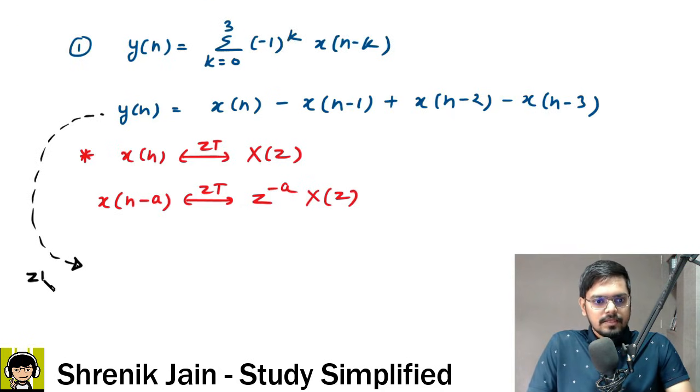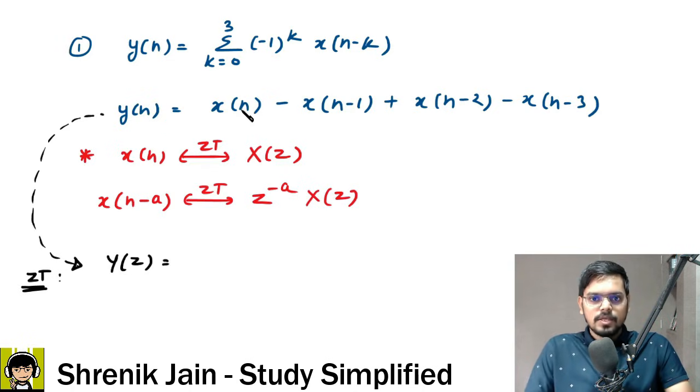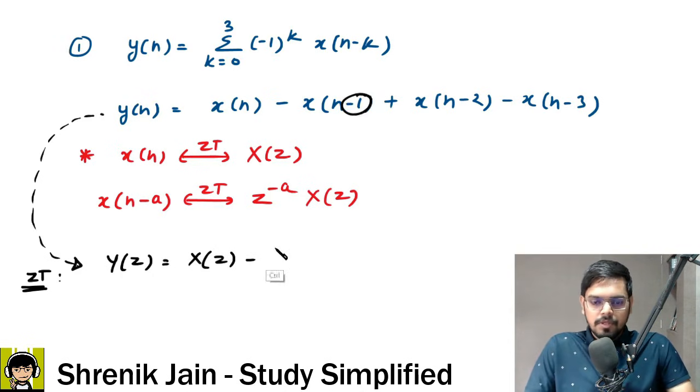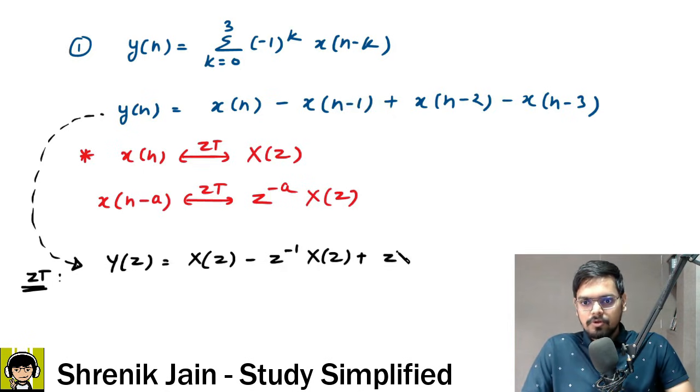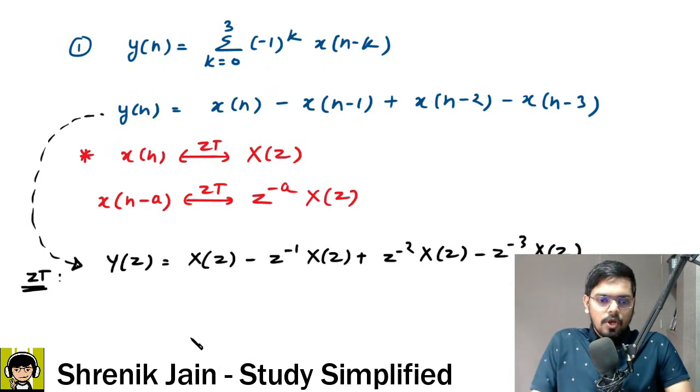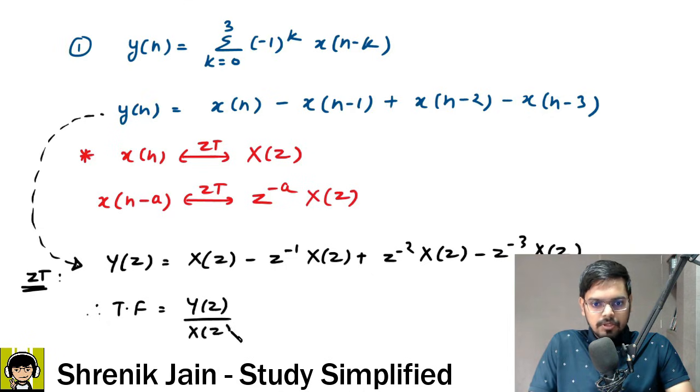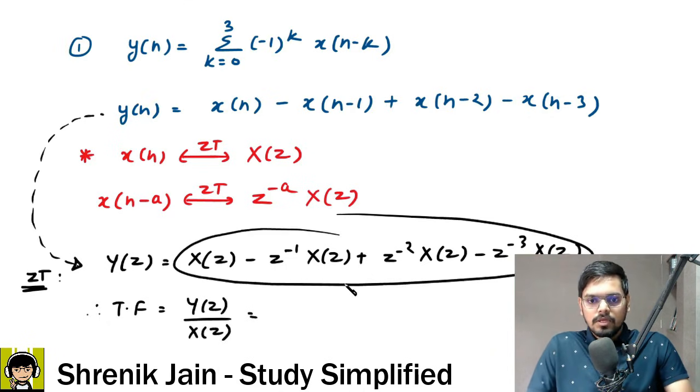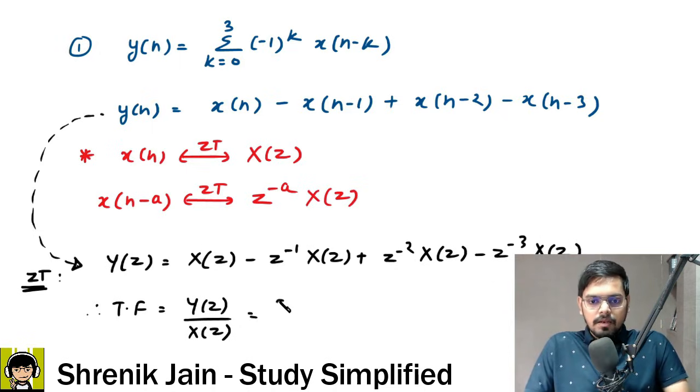If I take the Z transform, can I say y of n has Z transform Y of z, which is equal to X of z, minus z to the power minus 1 X of z, similarly z to the power minus 2 X of z, next minus z to the power minus 3 X of z. Okay, therefore the transfer function, output by input, looks like what? Sir, check it out. Here if I take X of z common, then 1 minus z to the power minus 1 plus z to the power minus 2 minus z to the power minus 3, this is remaining.